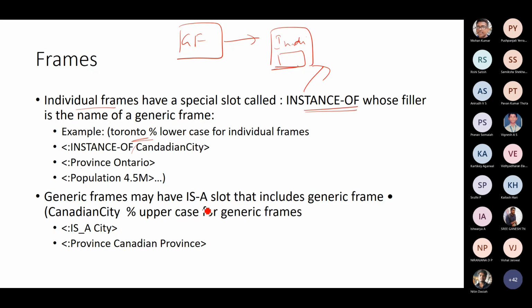Similarly, a generic frame can have an ISA slot, which is what it basically extends to: is a type of. So this generic frame is a type of whatever it extends. For example, this generic frame is a city, and province is Canadian province, etc. You can also say what it can basically inherit, what other frames can be inherited, and a generic frame can also be an individual frame.